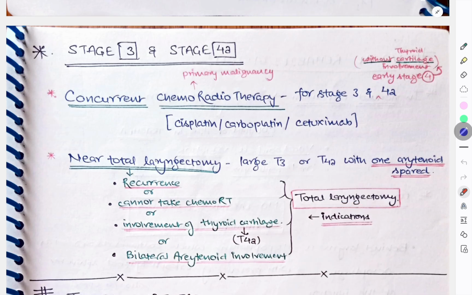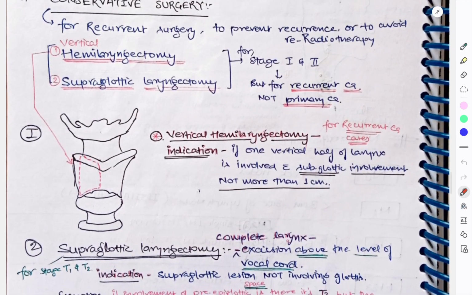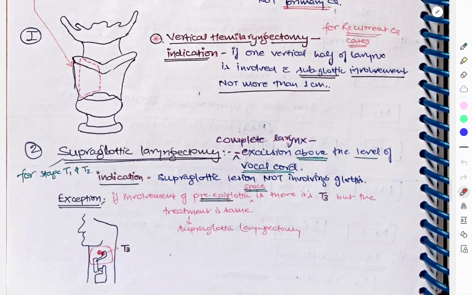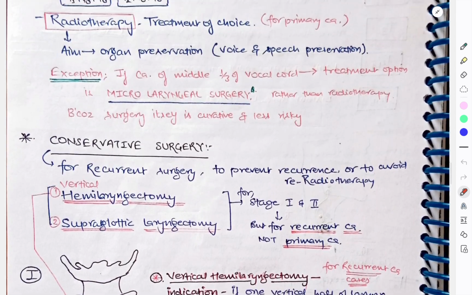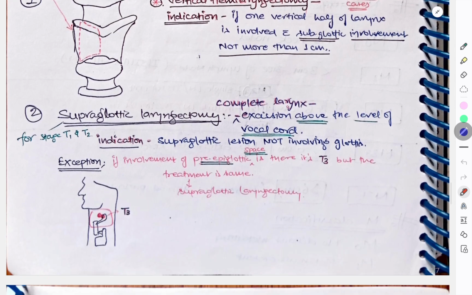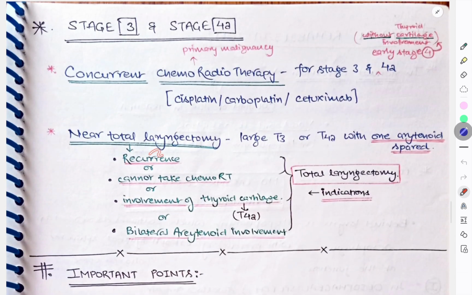So this was the treatment according to the stage of the laryngeal carcinoma. So treatment is based upon staging. Staging is very important, okay. Like stage 1 and 2 will go for only vertical hemilaryngectomy or supraglottic laryngectomy, and stage 3 and 4 we go for near total laryngectomy and total laryngectomy, okay. So this was all about the laryngeal carcinoma.